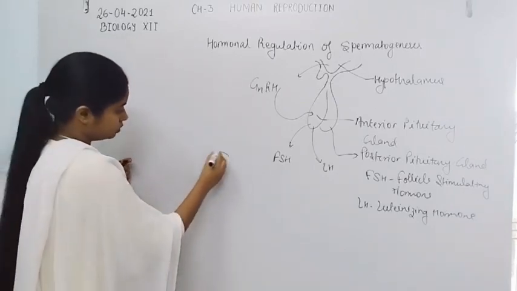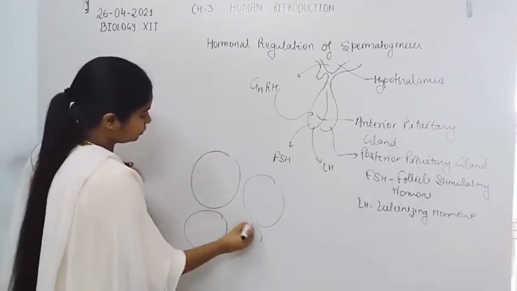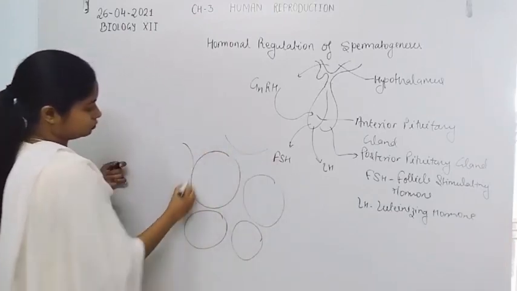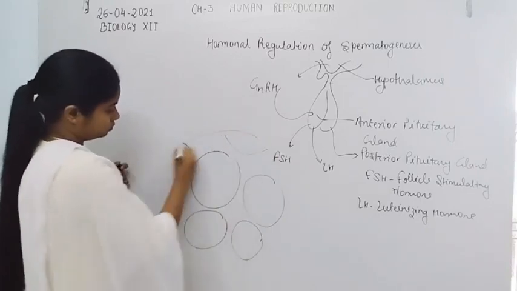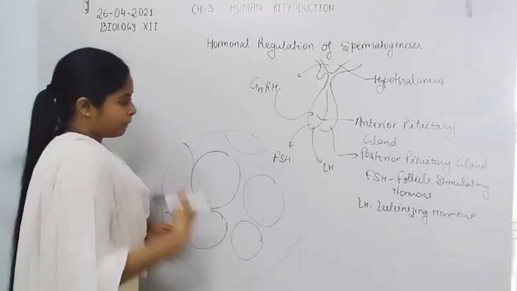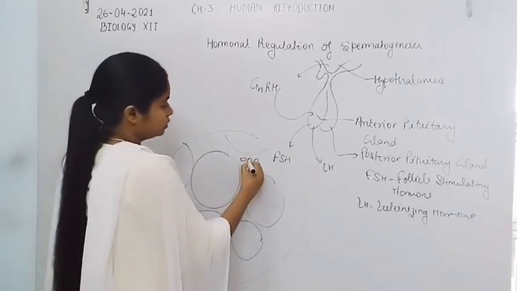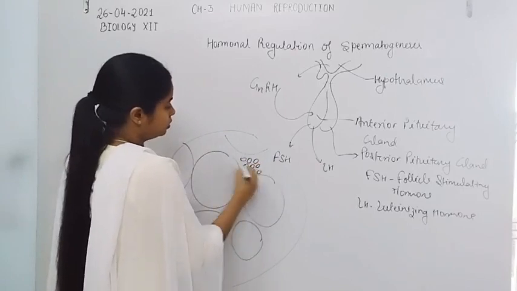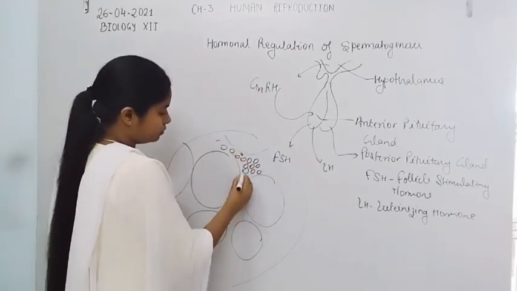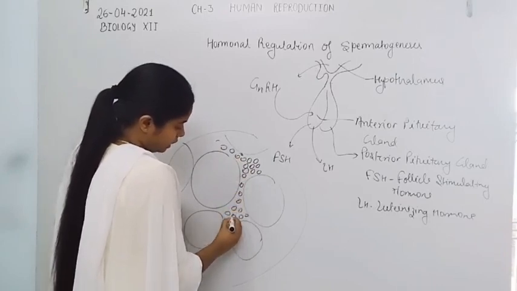So if we draw it, in between the two or three seminiferous tubules, here are the small cells known as Leydig cells.